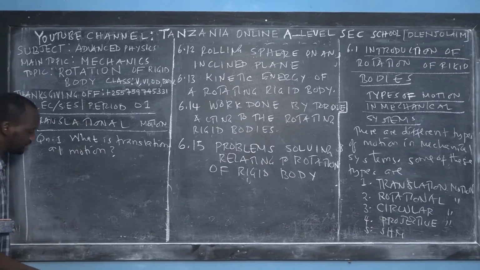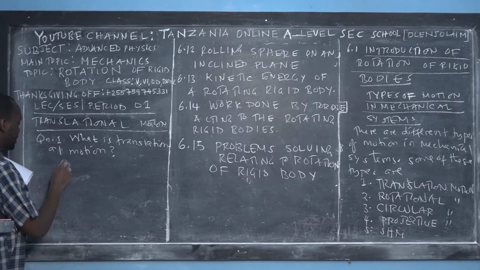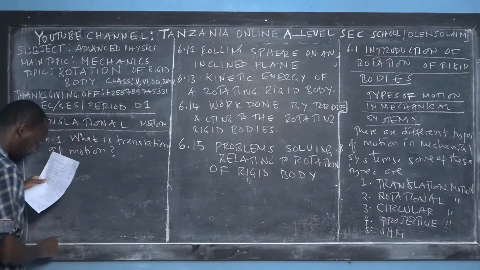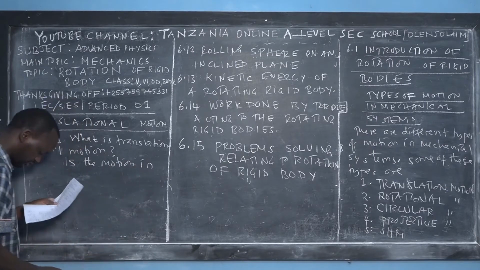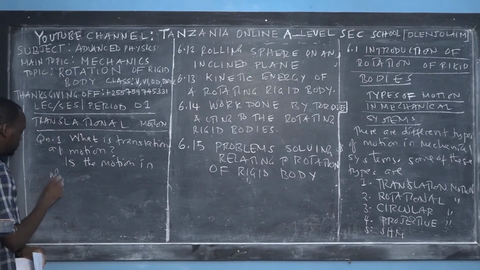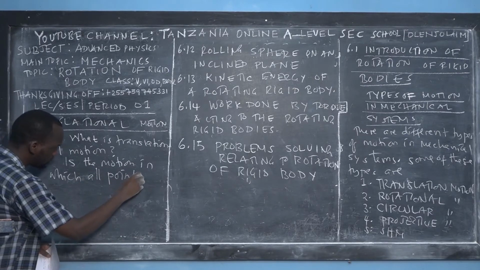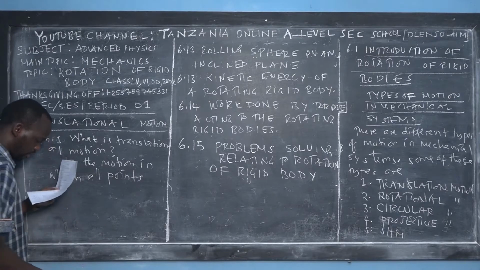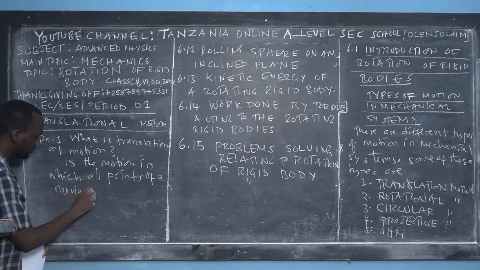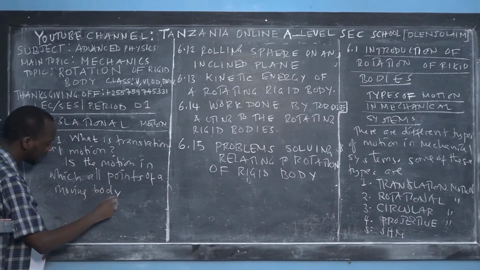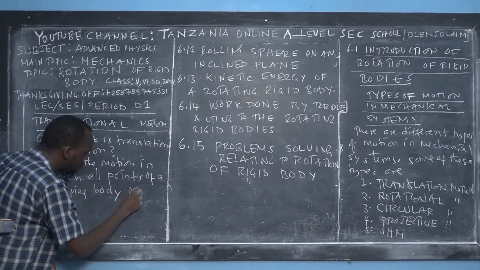Right? There are some differences in definition, but we say that this is a motion in which all points of a moving body move uniformly.